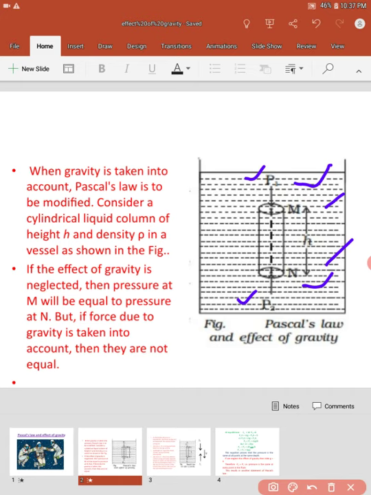But if we are considering gravity, or gravity is taken into account, then the pressures are